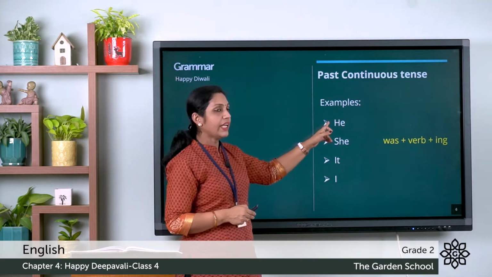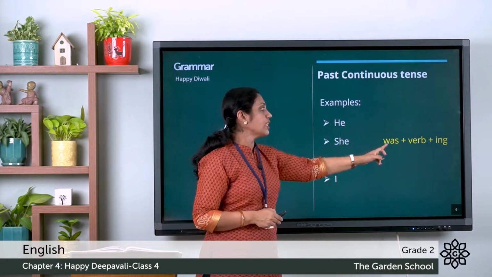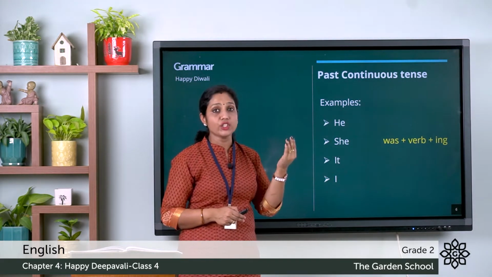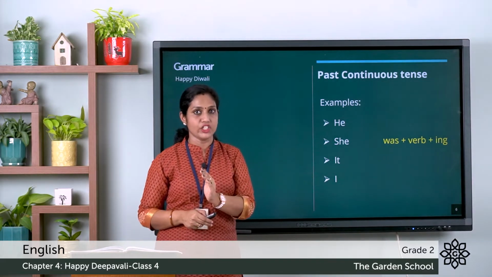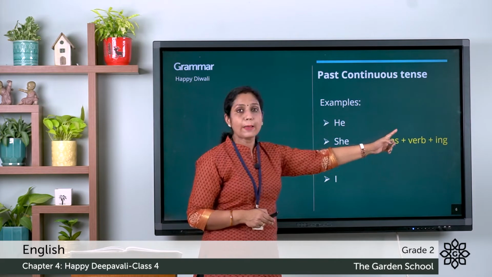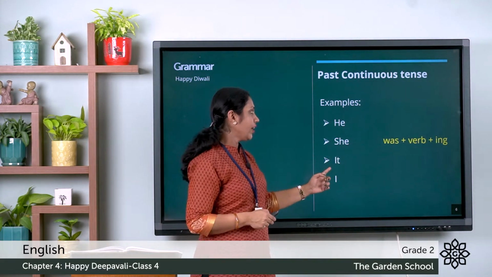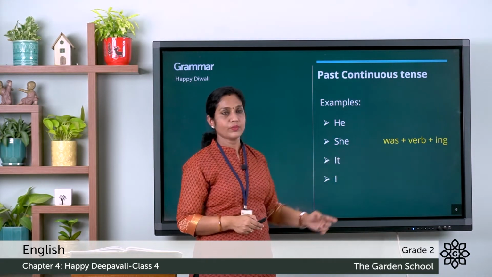So with the word he, we have to use the be verb was. He was playing. So here you can see the verb play has not changed into played. Instead it remains play and we have to add the ing form. So he was playing. She was dancing. It was raining. I was studying.